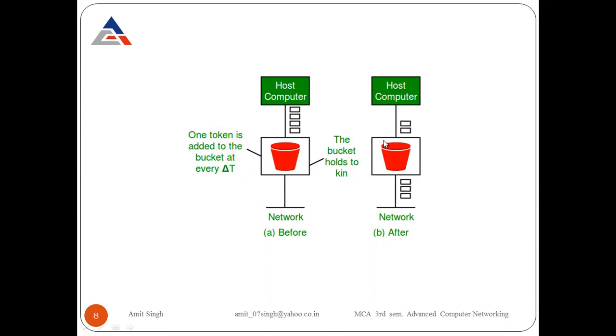Now look at the second diagram, diagram B. If it holds 3 tokens, it only sends 3 packets. These 3 packets go towards the receiver side, and 1 packet remains, and it comes again into the bucket. But now it has to wait until new tokens are generated, and whenever these tokens are generated into the bucket, at that moment the bucket sends these packets towards the receiver side. So this is all about the token bucket.